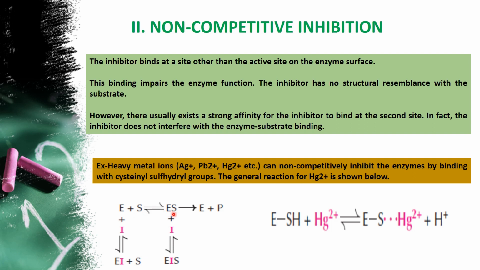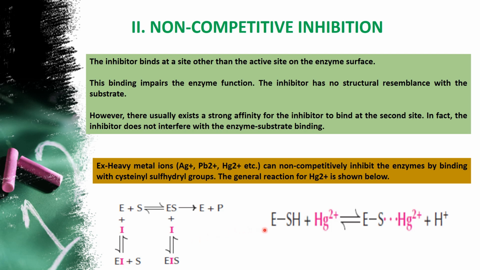The second possibility is that the substrate binds with EI and forms the EIS complex. Both inhibitor and substrate together will be present on the enzyme. So that complex is called the EIS complex. When only I is bound, we call it the EI complex.